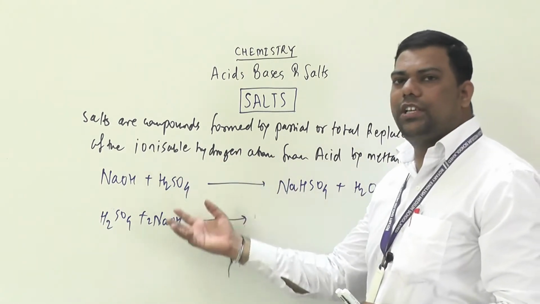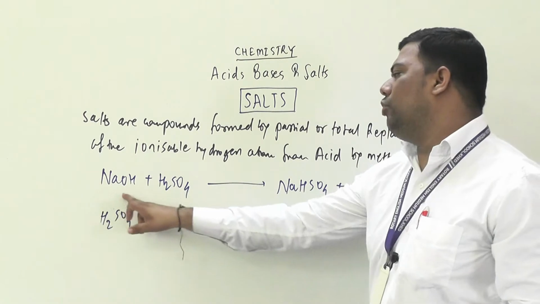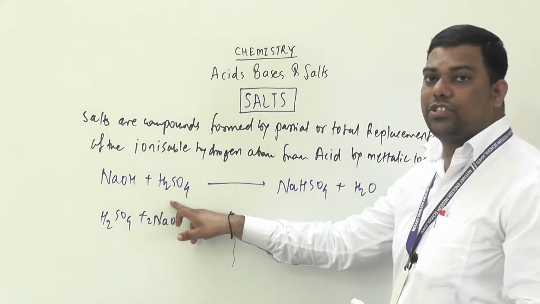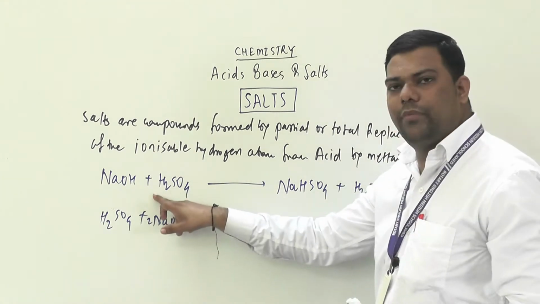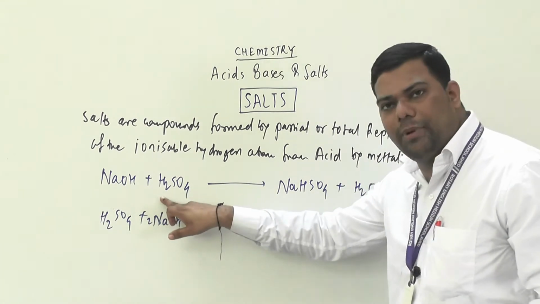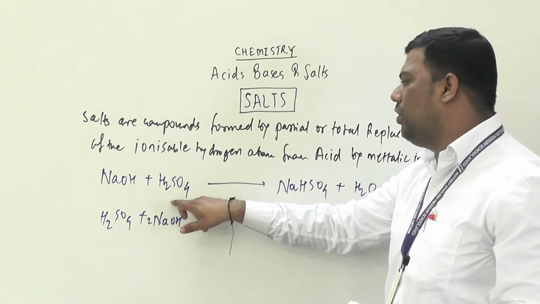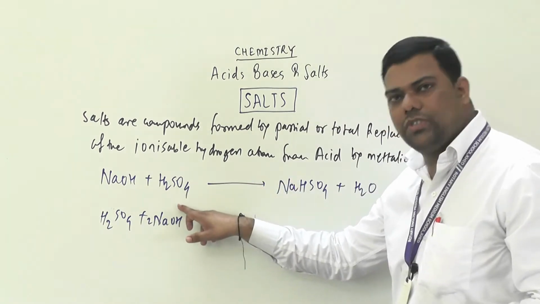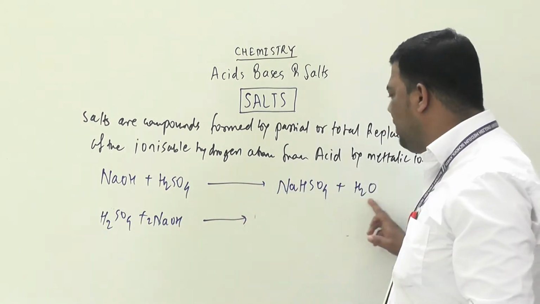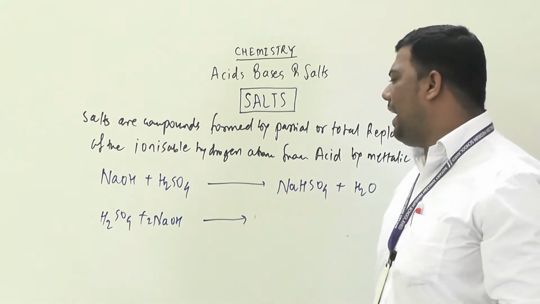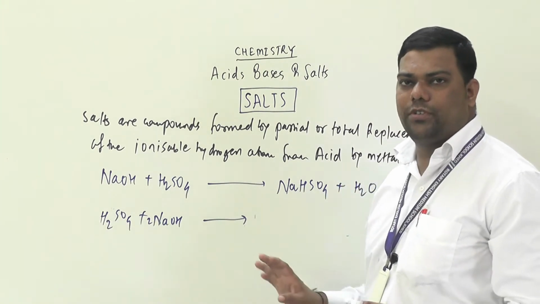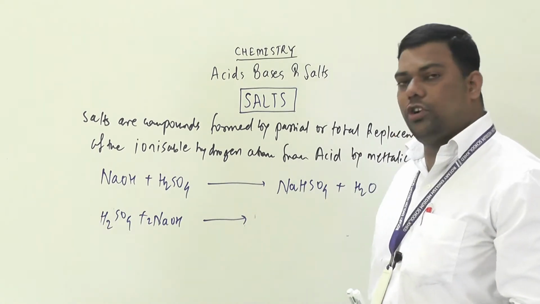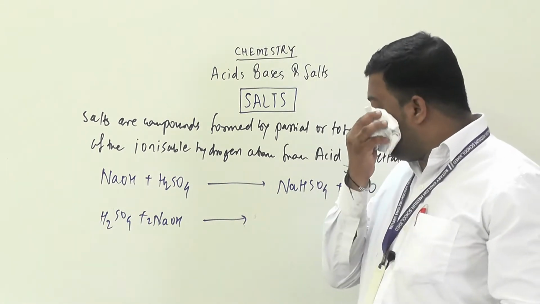So we will see an example, that is NaOH plus H2SO4. What will you get? Suppose you are thinking about partial replacement. Partial replacement means only one hydrogen is replaced. So NaOH plus H2SO4, one hydrogen will be replaced, and we get NaHSO4 plus H2O. And when we replace the total hydrogen, meaning both hydrogens from H2SO4, we have to replace.